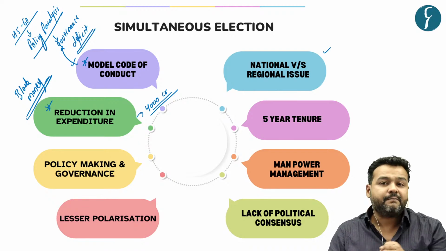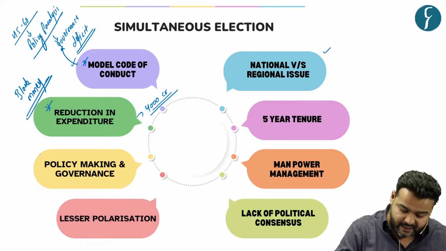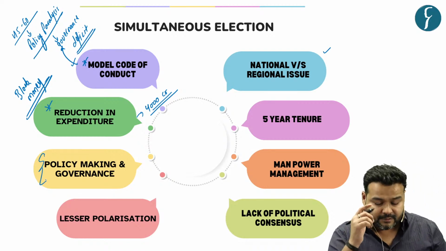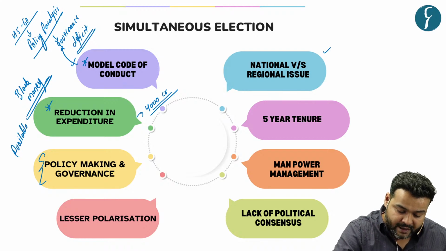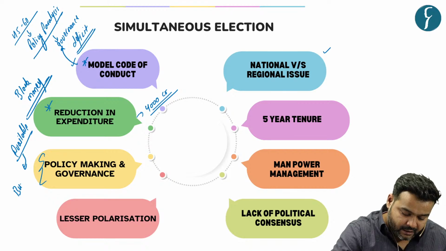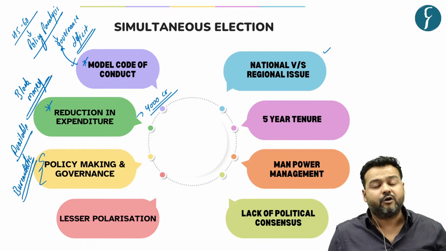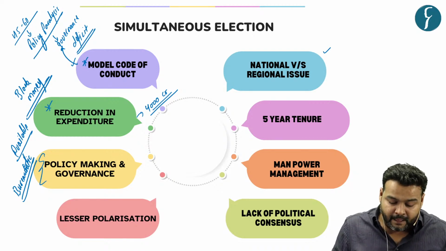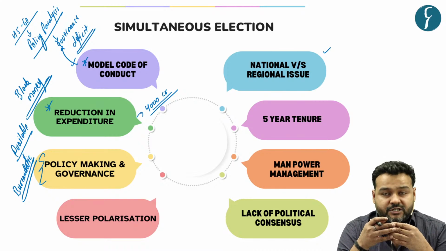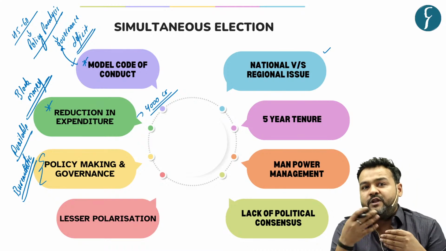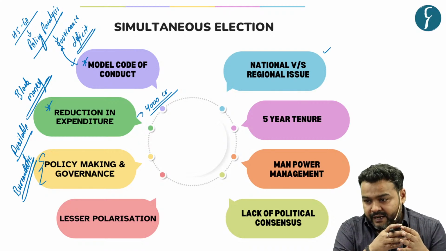So proponents of simultaneous elections say that if there are simultaneous elections, then these policy makers would be more available for their core work, and so it is true with the bureaucratic setup. These officers will be free for doing their job. Fine. Now, lastly, the proponents who favor simultaneous elections argue that for every election, if there are multiple elections in a year,